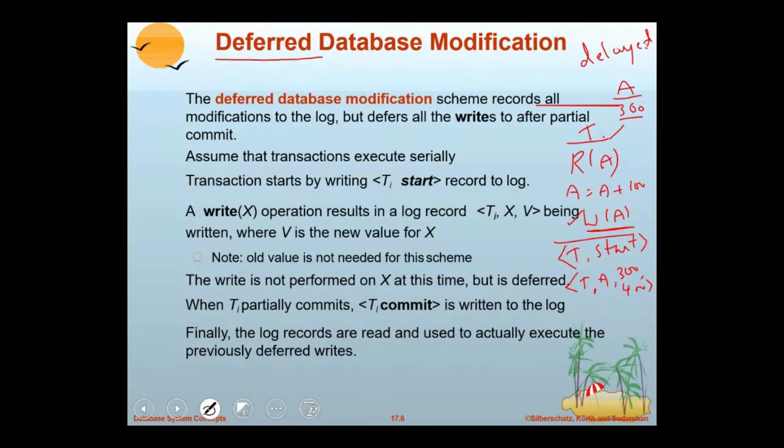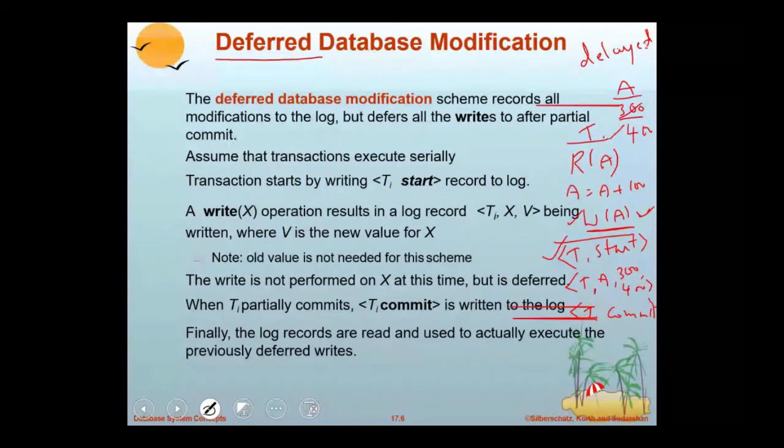The disk is going to get updated only after a log is written with T commit. After the T commit log is written, it is written to the disk. Now this buffer block, whatever the write operation is there, is written to the disk with value 400. So it means whenever transaction T started, it wrote a T start log.